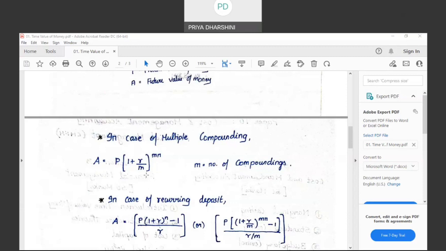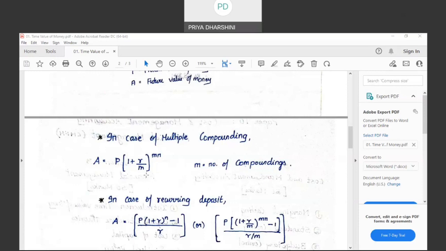Why 4? 4 quarters in a year. Why 12? 12 months in a year. If the investor wants a return every week, M will be 52 because there are 52 weeks in a year. If the investor wants a return half yearly, there are 2 half years in 1 year, so M will be 2. So that M will be based on how the investor wants his returns.